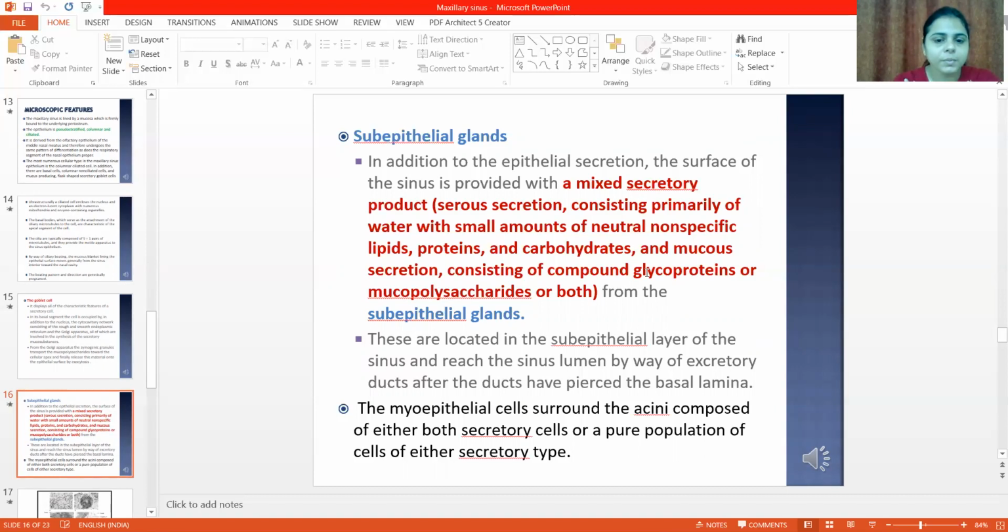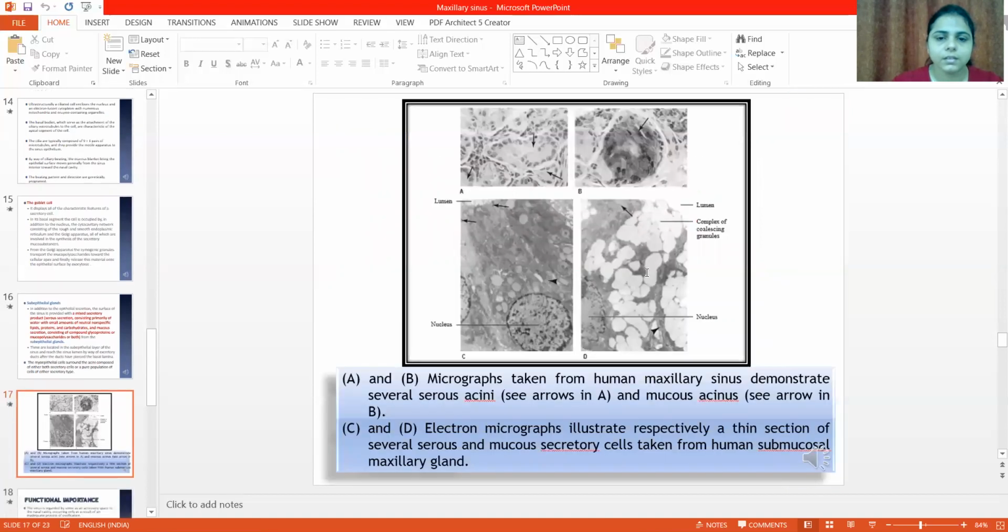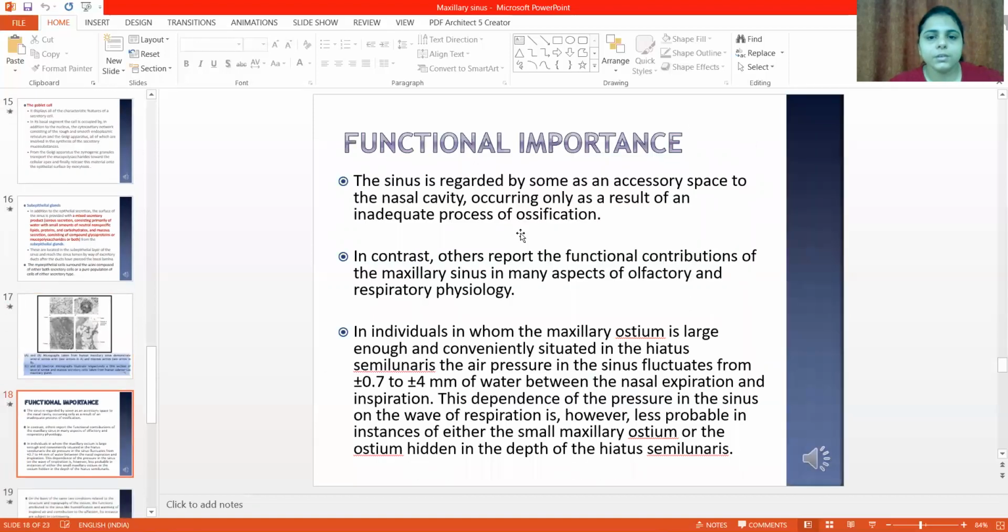Apart from that, myoepithelial cells surround the acini composed of either both secretory cell types or a pure population of cells of either secretory type. As you can appreciate in this figure, A and B show the serous and the mucus acini. The electron micrograph illustrates respectively a thin section of several serous and mucus secretory cells taken from the human submucosal maxillary gland.